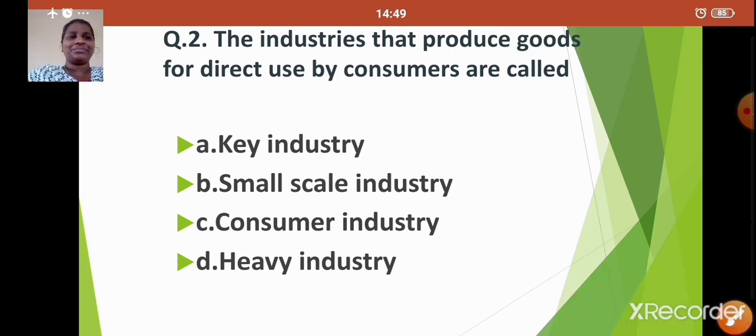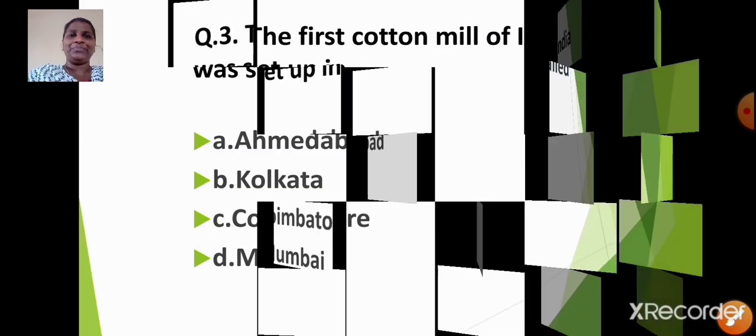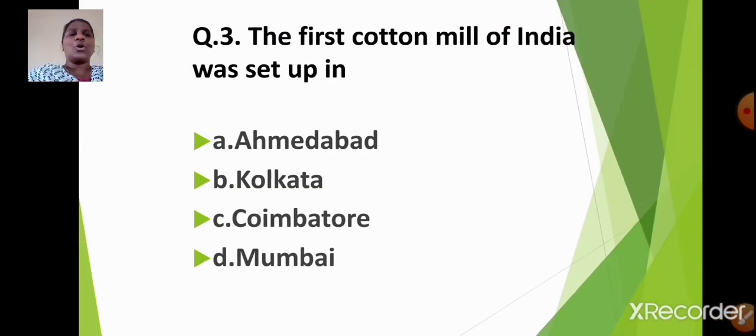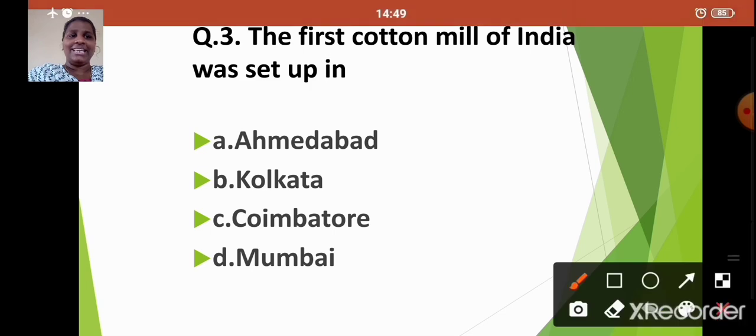Okay. Next question. The first cotton mill of India was set up in option A, Ahmedabad, option B, Kolkata, option C, Coimbatore, option D, Mumbai. Yes, which is the correct answer? Yes, it's option D, Mumbai. The first cotton mill of India was set up in Mumbai. Very good.